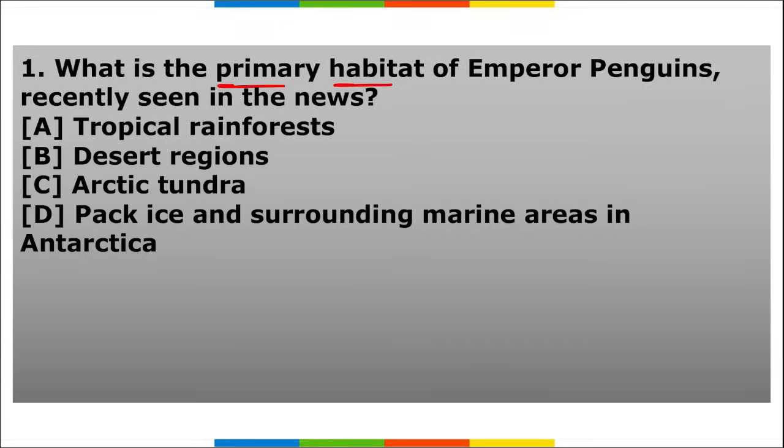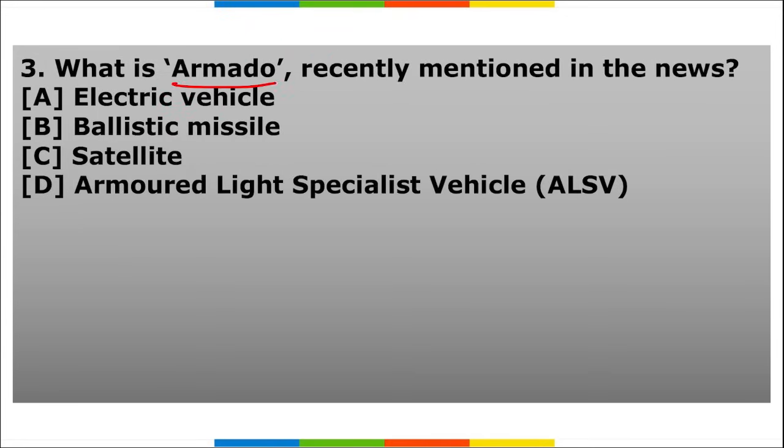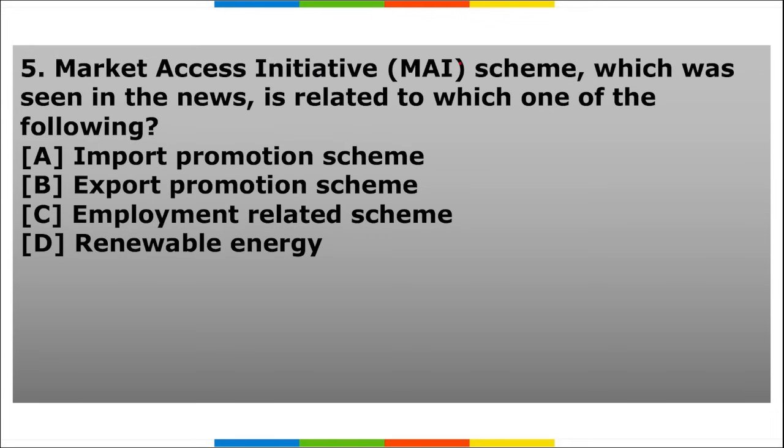Next is our homework section. First, what is the primary habitat of emperor penguins? Second, where was the 84th All India Presiding Officers Conference held? Third, what is Armado, recently mentioned in the news? Fourth, who became the first woman to hold the rank of a Subedar in Indian Army? Fifth, market access initiative scheme which was seen in the news is related to which one of the following?